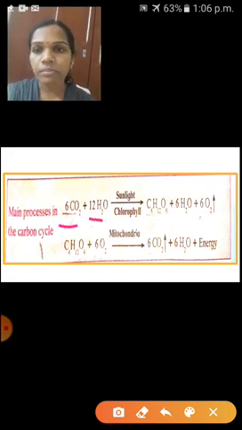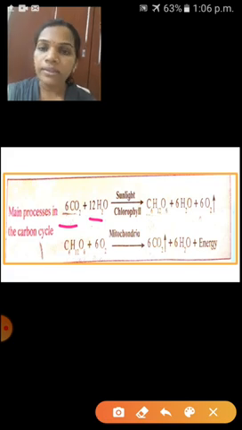Sunlight, you know, is the main source of our ecosystem. At the same time, chlorophyll is present in the green plants. So in the presence of sunlight and chlorophyll,